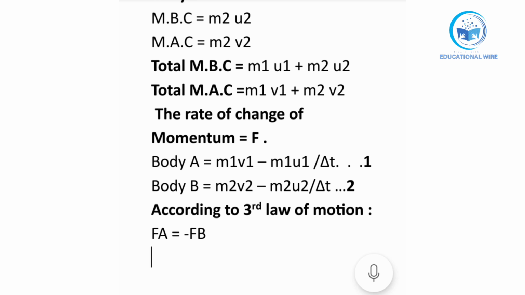Like for body A, we have m1 v1 minus m1 u1 upon a short interval of time is equal to, here we will have a sign of minus, and after that I can make a bracket over here.